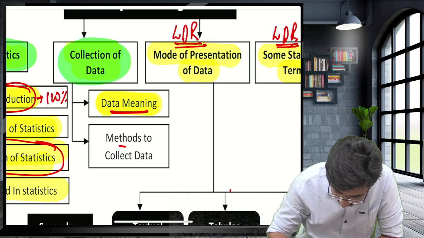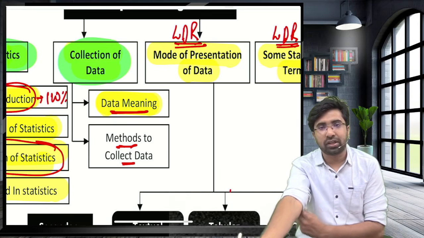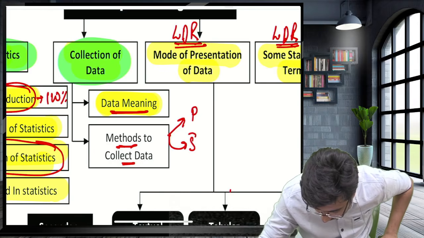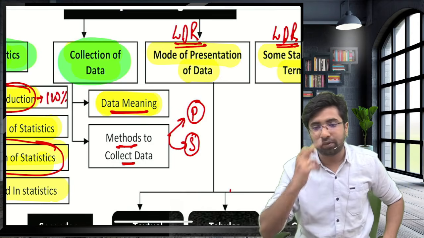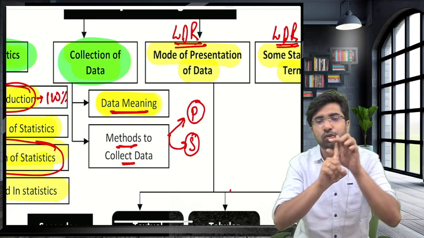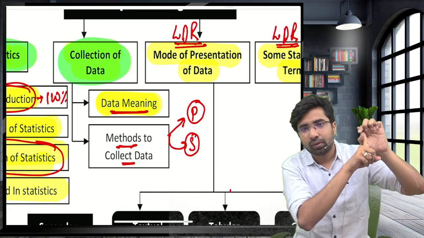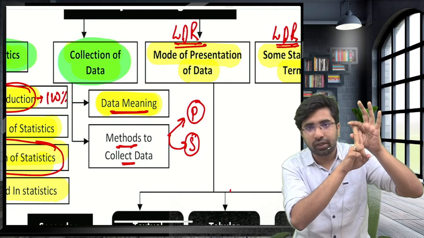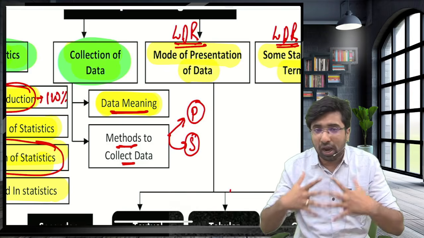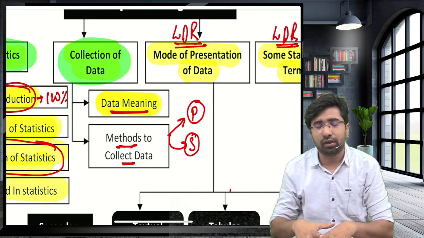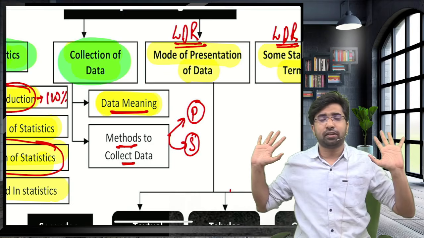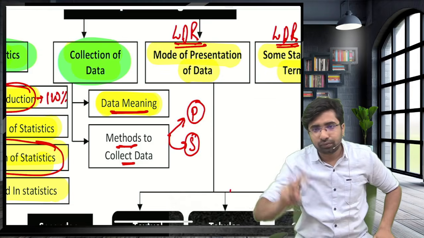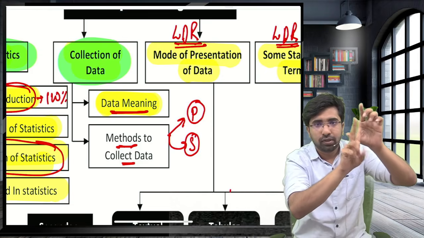Okay. Now, sir, how many methods are there to collect the data? Guys, first one is the primary method, and second one is the secondary method. Guys, please repeat with me, everyone. How many methods of collecting data? 2. First one is primary. Second one, secondary. Let's understand everything, let's solve the question and set us free from this chapter. Again I'm asking, how many methods of collecting data? 2. First, primary. Second, secondary.